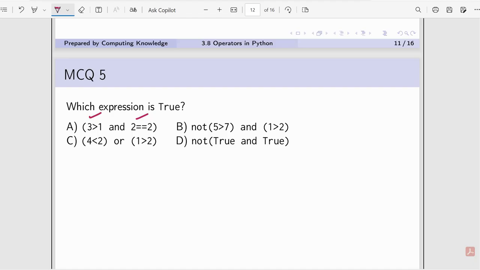Not 5 greater than 7? 5 greater than 7 is no, due to not it will be true, and 1 greater than 2 is false, so this is not true. 4 less than true? False. 1 greater than true? Yes, or due to or it will return true. Not true and true, the result will be true; due to not, its result will be false.